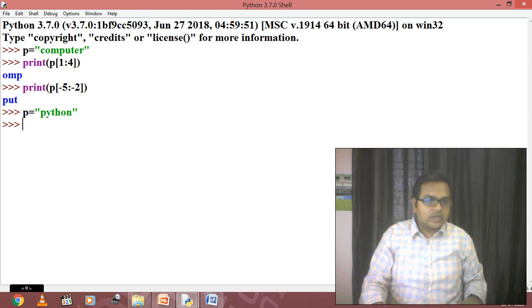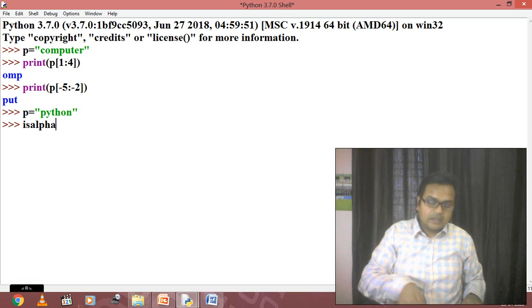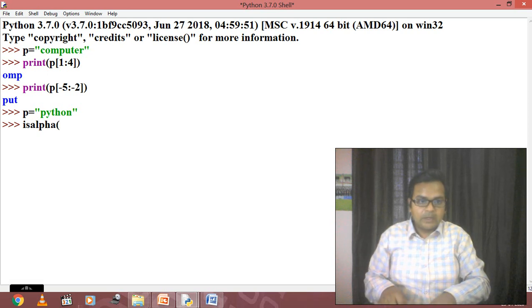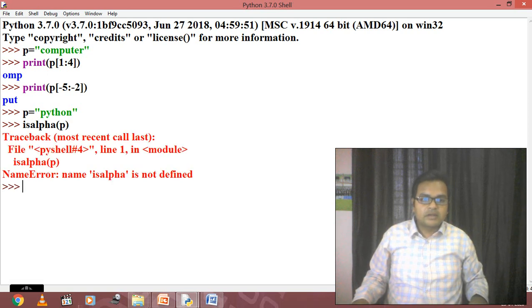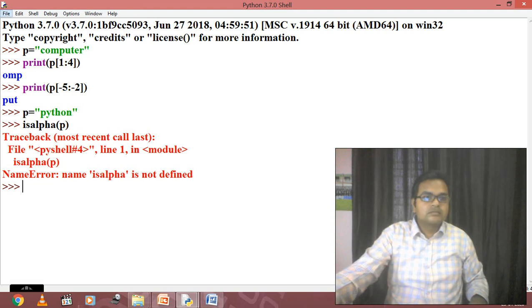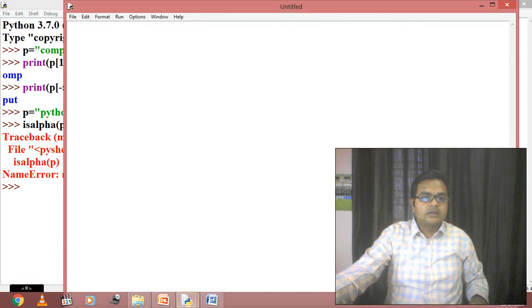But now the second question is, I have to use my first function that is alpha. So how it is going to work, just check it out. Listen, is alpha, इसको हम ऐसे यूज करेंगे, is alpha, and then I'm going to define the variable p over there. Now some error is coming that is alpha is not defined. So now how to define this is alpha? Just we will check. I'm going to make the program then. प्रोग्राम को स्टार्ट करते हैं.